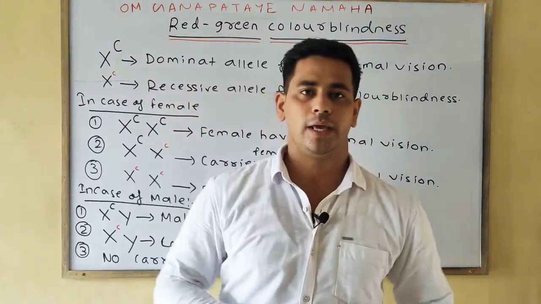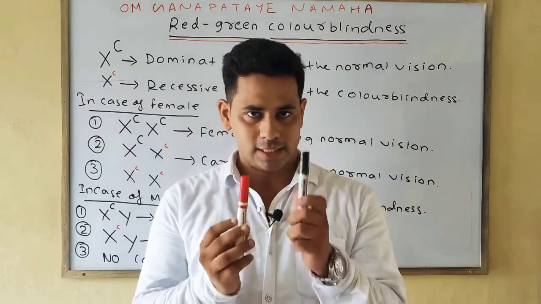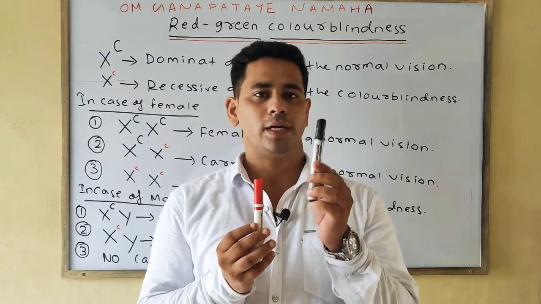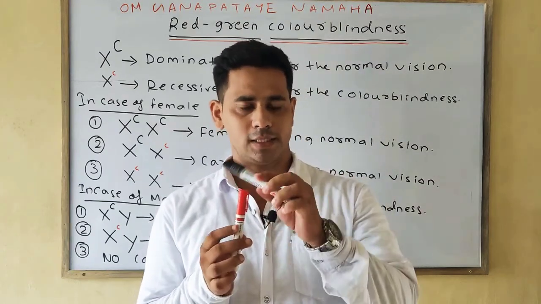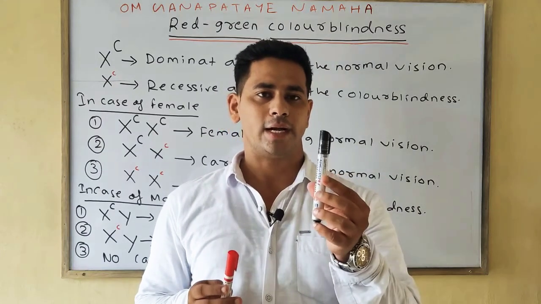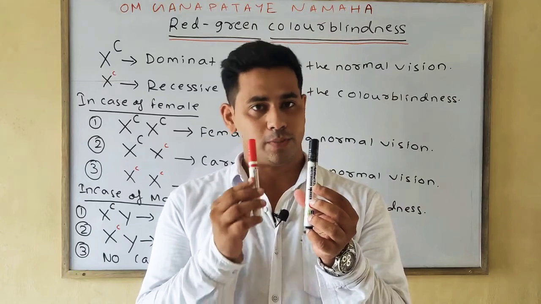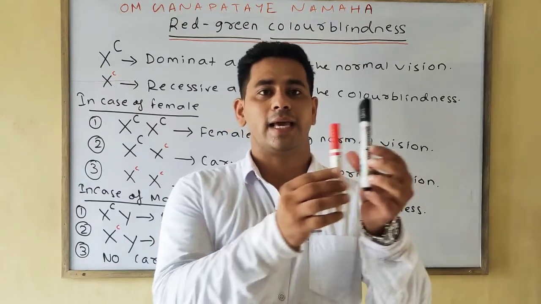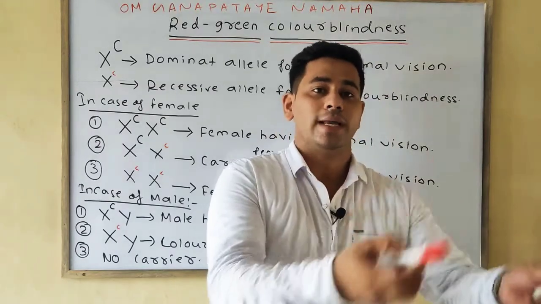Carrier means what? If one dominant is present and one recessive is present, the dominant will cover up the characteristics of the recessive and show the characteristics of the dominant. But as the recessive portion is present, it will act as a carrier and it will pass the traits to the next generation.